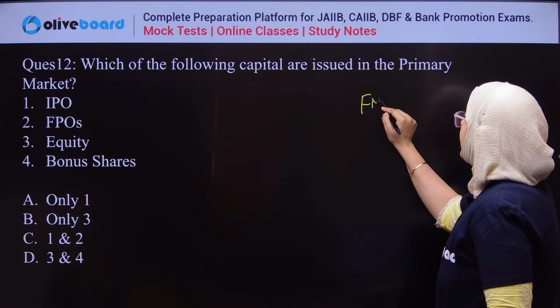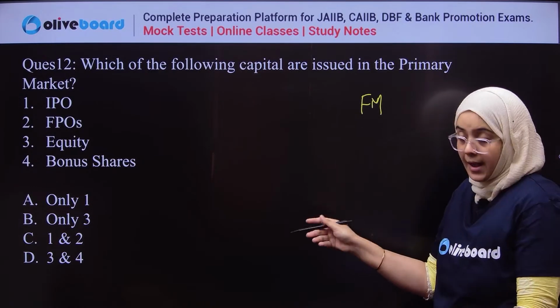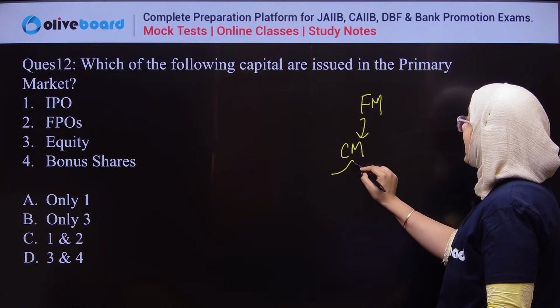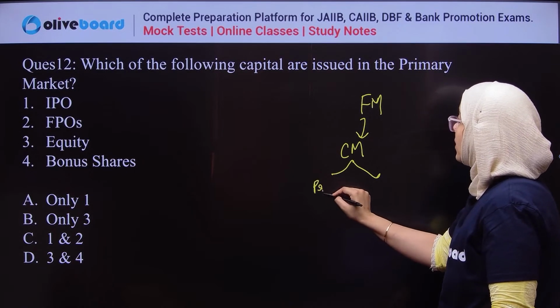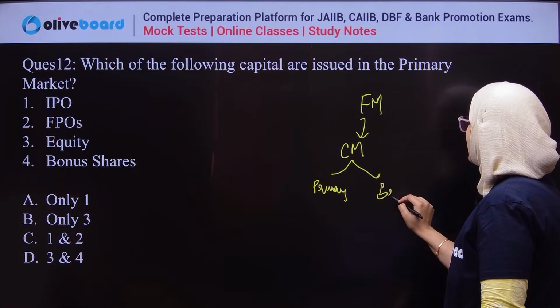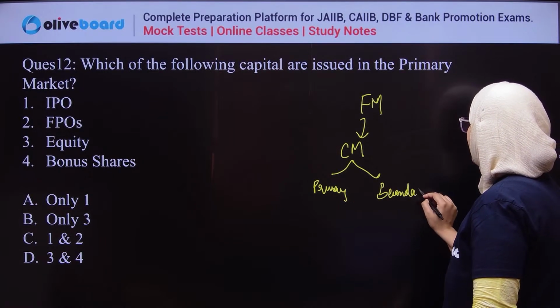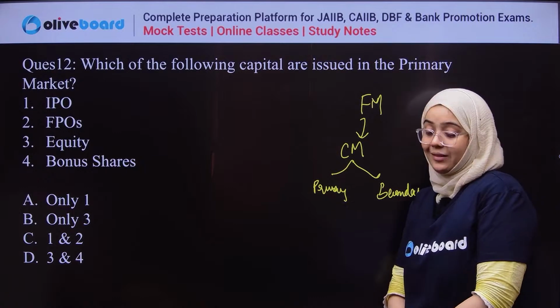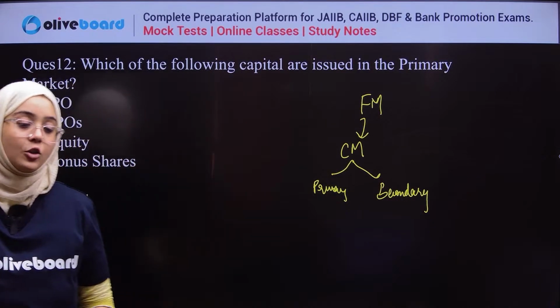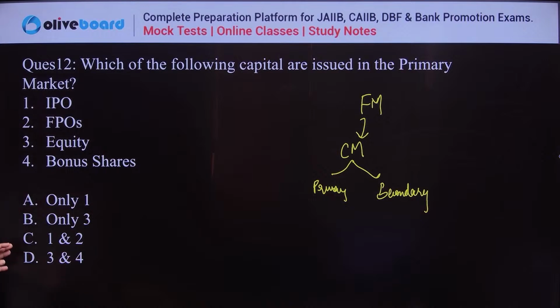The financial market has different segments, and in the financial market there is a capital market, and the capital market has two segments. First is known as the primary segment, and the other one is known as the secondary segment. Now you have to answer the question. Which of the following capital are issued in the primary market?